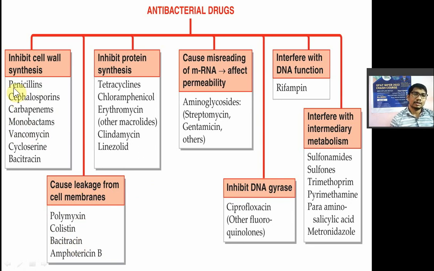Now next one is antibiotics which inhibit the protein synthesis. So tetracycline, chloramphenicol, erythromycin, along with the other macrolides. Chloramphenicol is a broad spectrum antibiotic obtained from Streptomyces venezuelae, right? Chloramphenicol is a nitro containing compound, it is a para nitro compound. Okay, then tetracyclines, they are teratogenic in nature, and have an anti anabolic effect.